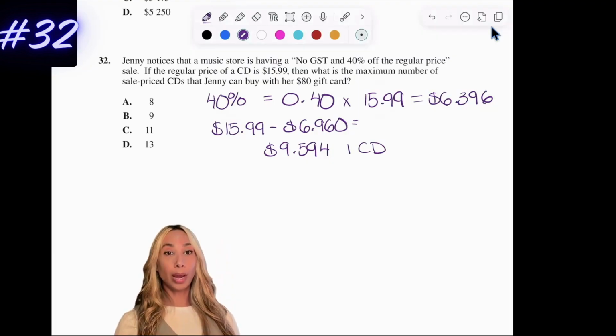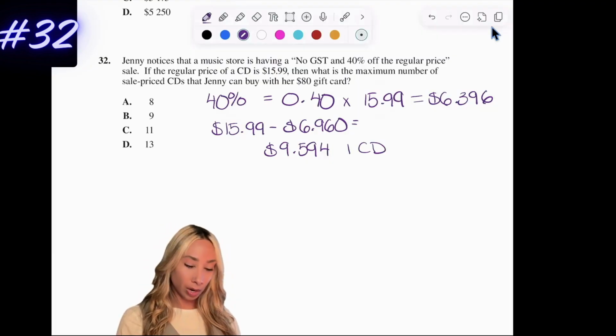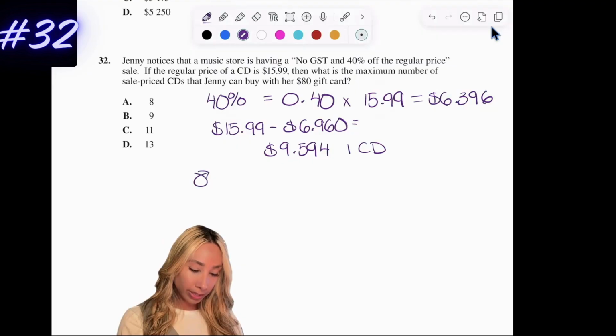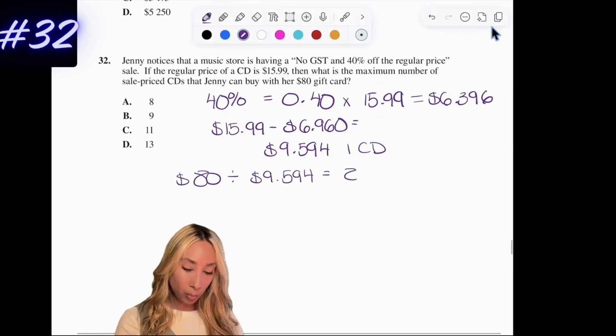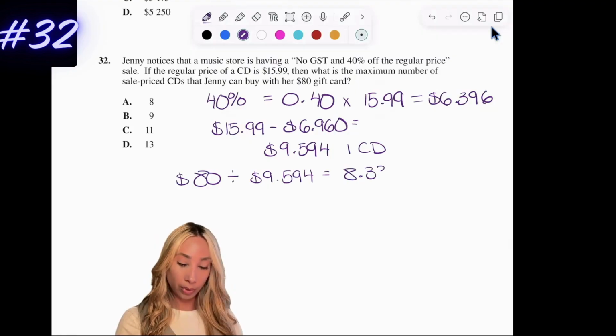So we want to know, okay, how much can she buy with her $80 gift card? We're going to take our $80 gift card and divide it by the cost of one CD that she can buy at the sale price, and figure out what that equals. Once I go 80 divided by that, I actually get a weird number of 8.33.